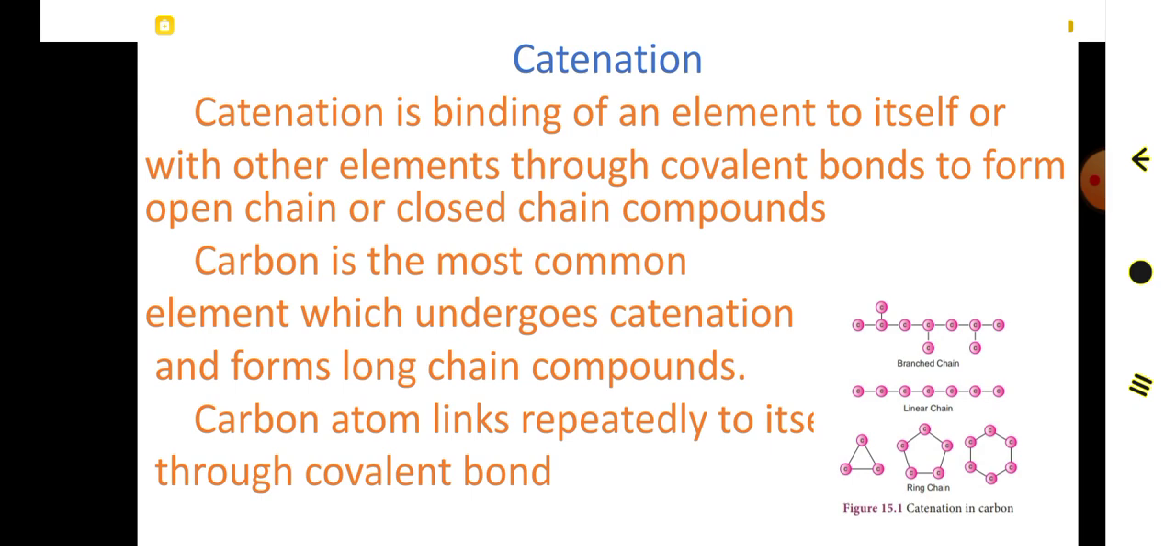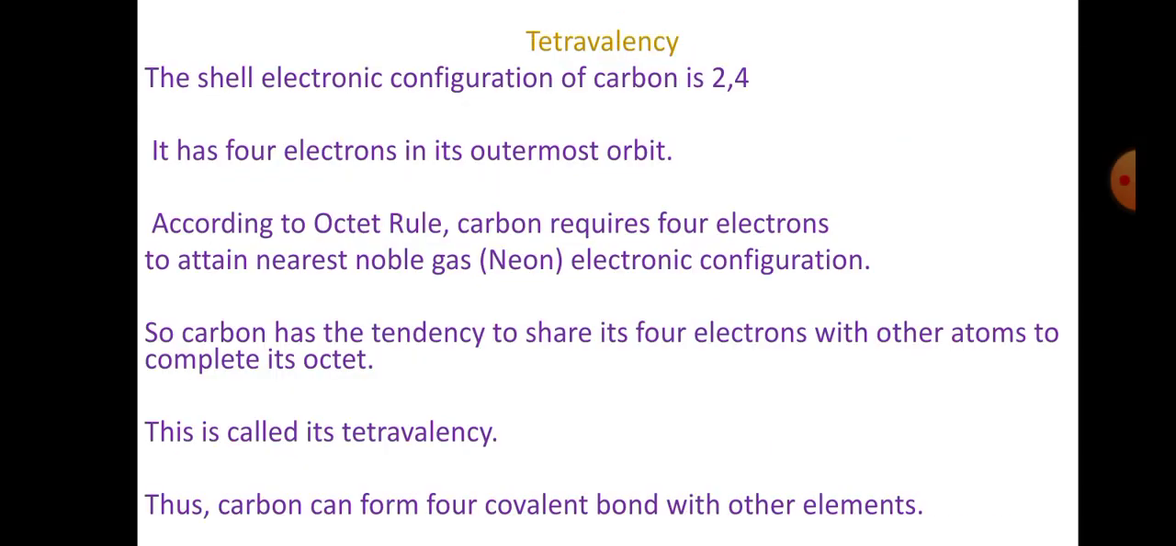Let us move on to the second feature of carbon, called tetravalency. Dear students, what do you understand by the term tetra? The meaning of the term tetra is 4. And what is called valency? The combining capacity of an atom is called valency. What is the symbol of carbon atom? C is the symbol of carbon atom. And what is its atomic number? 6 is its atomic number.